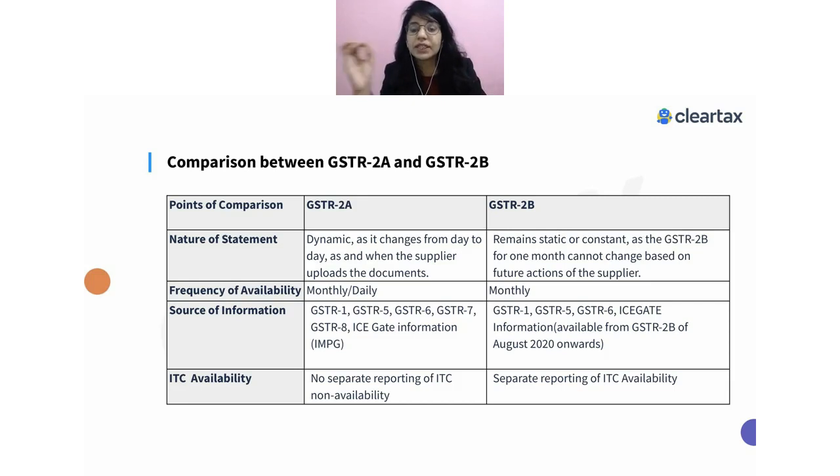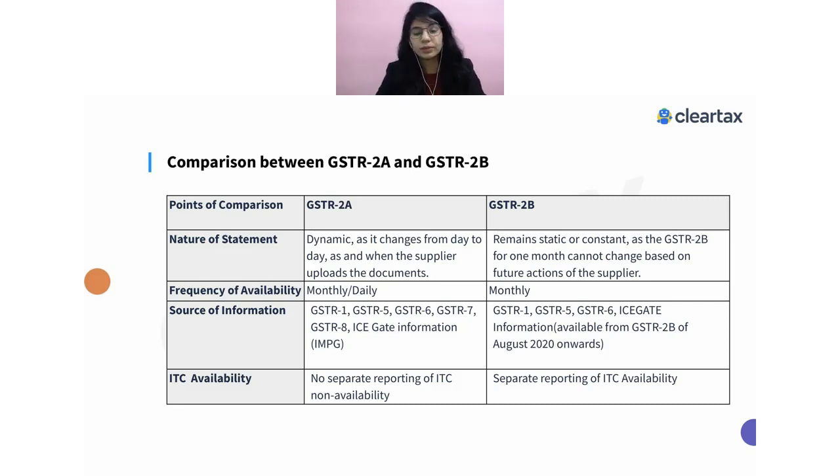The IFF due date was 13th, and assume that your GSTR 1 due date is 11th. But now we also know because of COVID, the government has extended certain due dates. So the IFF due date has been extended till 28th of May. That's the reason, especially for the April 2021 return period, you will be able to get the 2B only after 28th, which is 29th of May. So that is just one thing we should remember, because here the date got extended. But in general, if the due date were not extended, you get your 2B on 14th of next month.